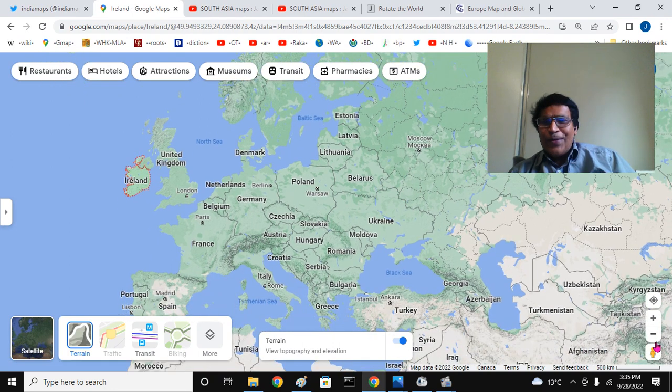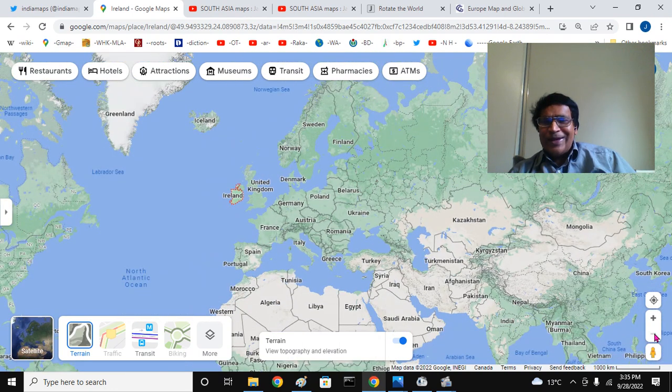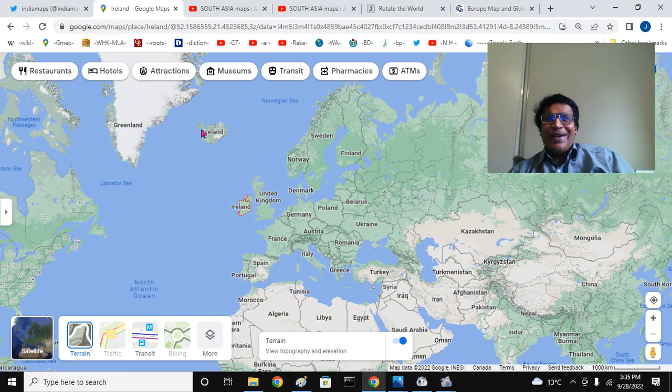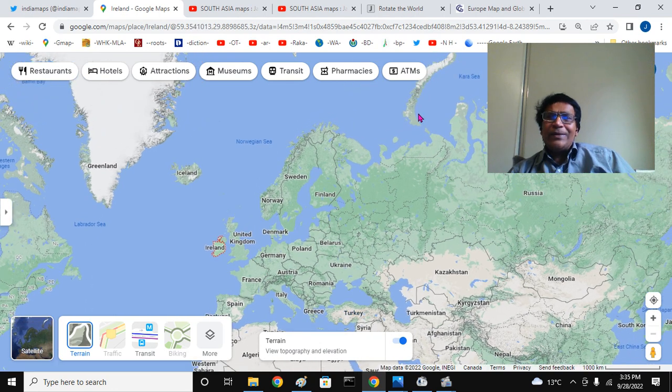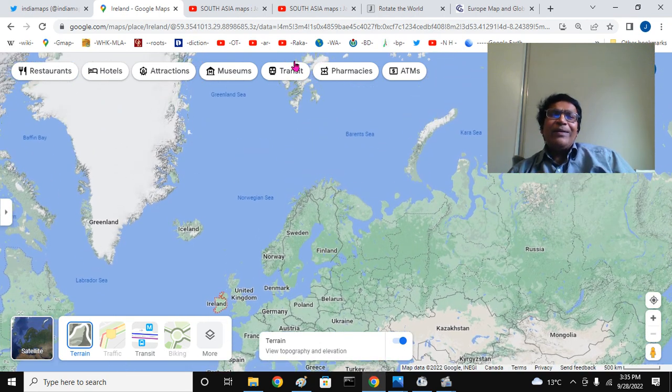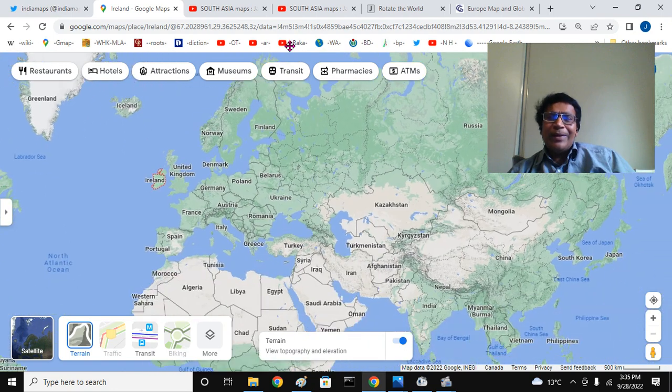So we came very intuitively to the sizes of islands in Europe: Greenland, Iceland, Ireland, and GB, Great Britain, the British Isles, these two together. Then we talked about Sicily, Sardinia, Novaya Zemlya, and Svalbard or Spitsbergen, and so on.